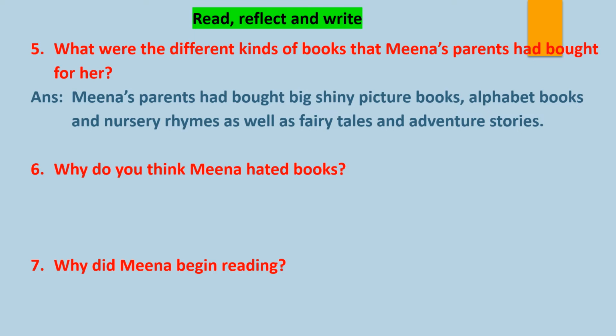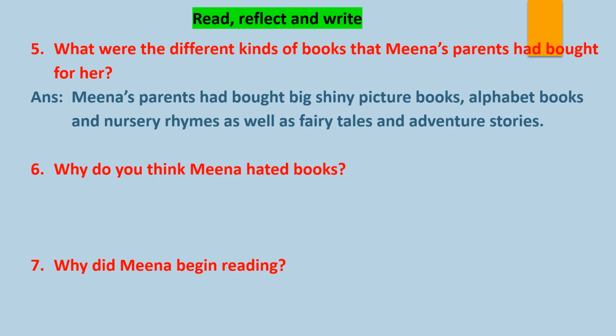So now let's see the next question, that is question number 6. Why do you think Meena hated books? So children, why did Meena hate books? Yeah, one thing was that the books were everywhere, no? Yes, that was the main reason. If you remember, in the beginning of the story, I told you that Meena said these words, that they are always in the way. It means the books are always in her way. That's why she started hating the books.